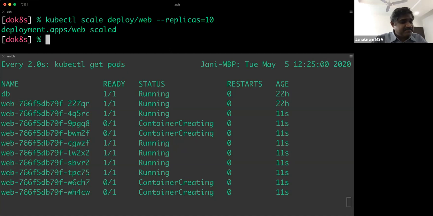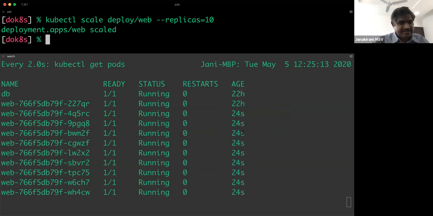Achieving this feat with VMs, you can't even imagine the scale at which you can grow your cluster. Your workloads on Kubernetes is phenomenal. In just about 25 seconds, as you see, we have gone from 0 to 10. And provided my cluster is capable of handling it, I can scale this from 10 to 100 and even 1,000. All I got to do is add more droplets.